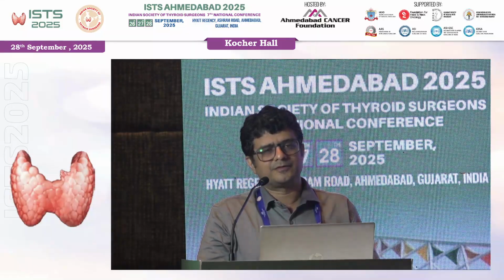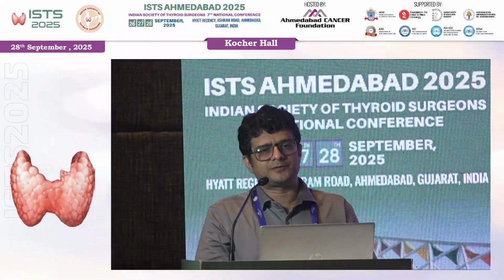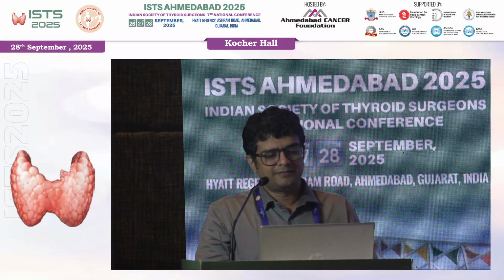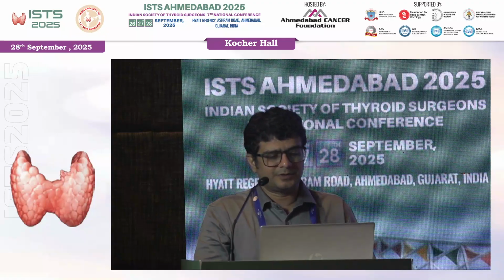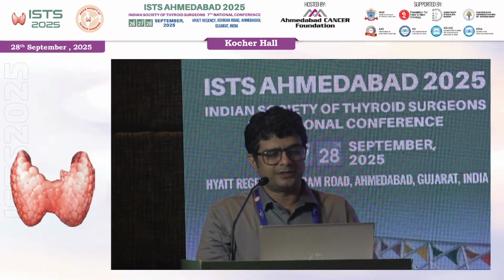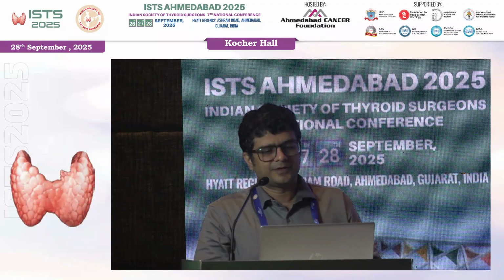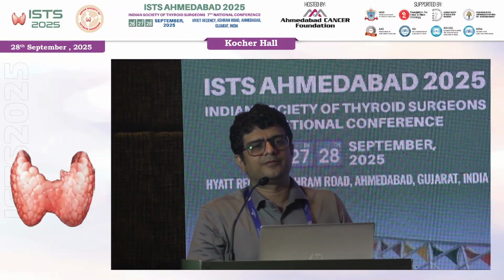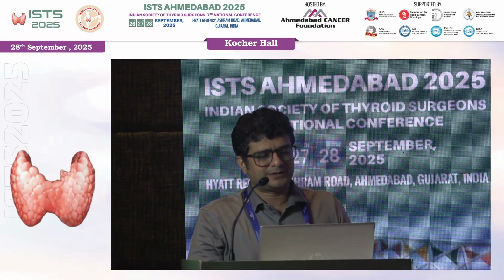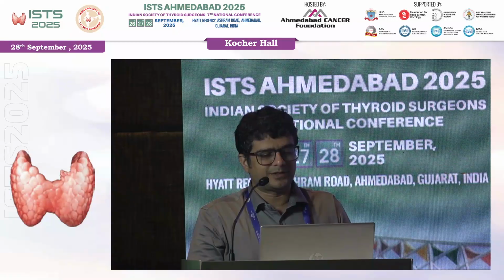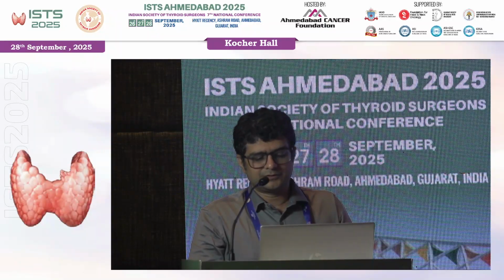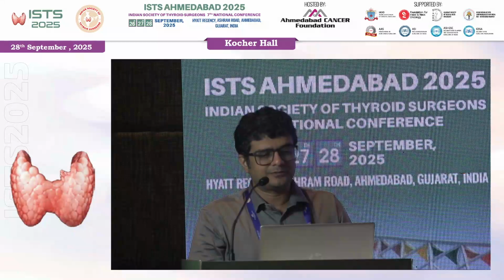We do it in such a way that we get the capsule also, so that we do not miss anything. Manual compression is ideal. We see small hematomas after biopsies, but they are generally treated with manual compression only. This is the Bethesda system, where one is non-diagnostic and two is benign. We generally treat benign multinodular goiters with ablation or embolization. We don't treat follicular neoplasm with interventional radiology treatments. In malignancy, in some cases that I will show, we use ablation for papillary thyroid carcinoma.